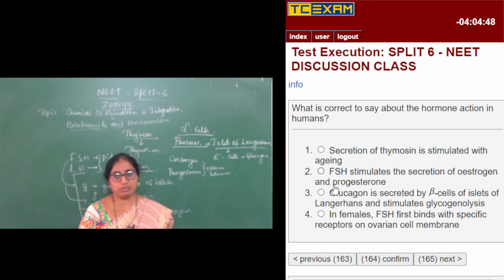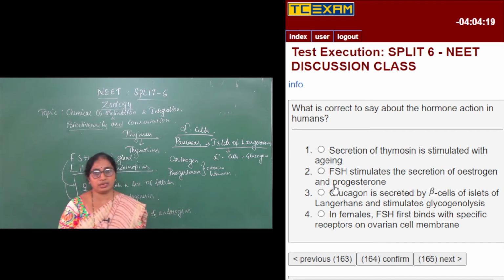So, glycogen, we know that the breakdown of glycogen is brought about by glucagon. Glucagon of course stimulates glycogen lysis. Glycogen is broken down to glucose and it is released into the bloodstream. Hence, glucagon is called a hyperglycemic hormone. It is going to increase the blood sugar levels.